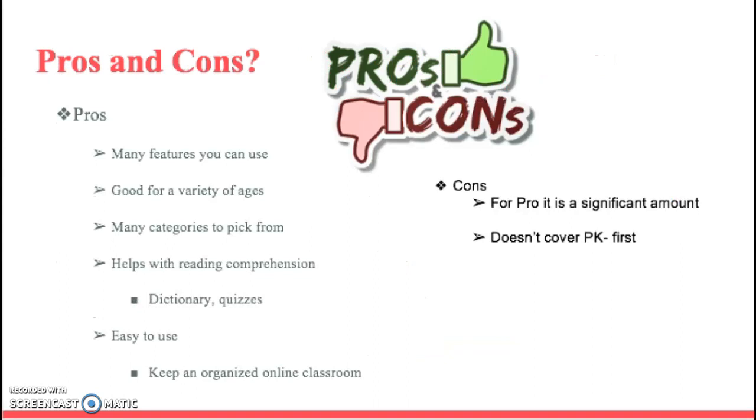So there's pros and cons, and as you can see, the pros heavily outweigh the cons. There's many features that you can use. It's good for a variety of different ages, and there's many categories that you can pick from. It also really helps with reading comprehension, and it gives you a dictionary and quizzes that you can take to improve that. It's very easy to use, and it keeps your classroom organized, and you can easily use it for an online classroom too if it was for cyber school. The cons are that for Pro it's a significant amount of money, and it unfortunately doesn't cover preschool through 1st grade.